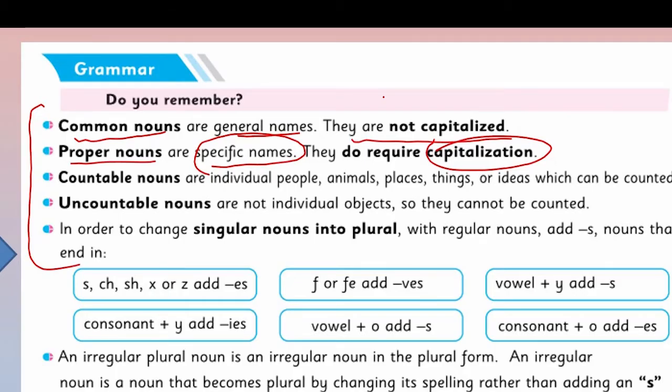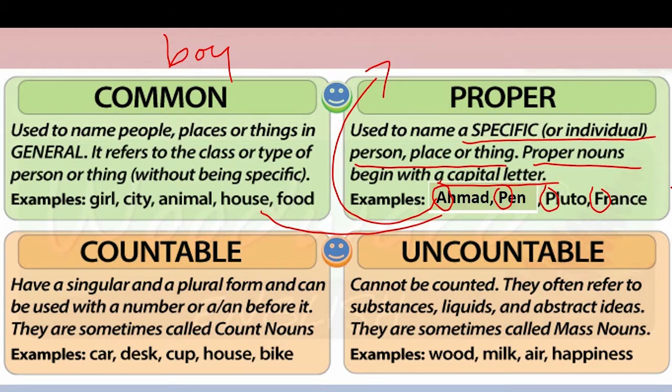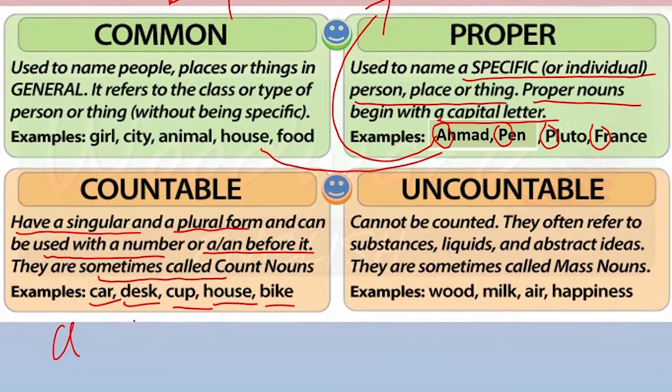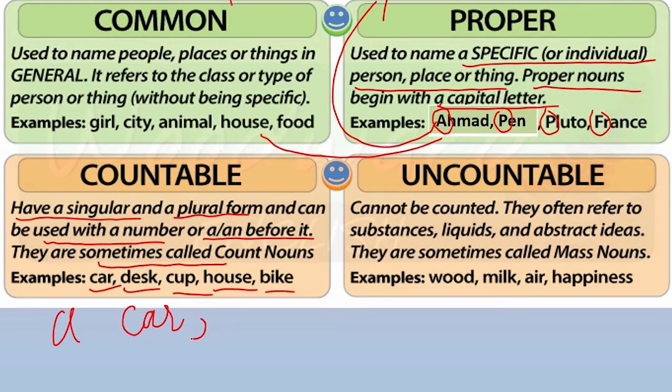Now look at the countable nouns. Countable nouns are individual people, animals, places, things or ideas which can be counted, like 1, 2, 3. Look at the examples and definition of countable noun here. Countable nouns have a singular and a plural form, and it can be used with a number or a or an before it. They are sometimes called count nouns. For example, car, desk, cup, house, bike. A car, 2 cups. Like these can be counted.